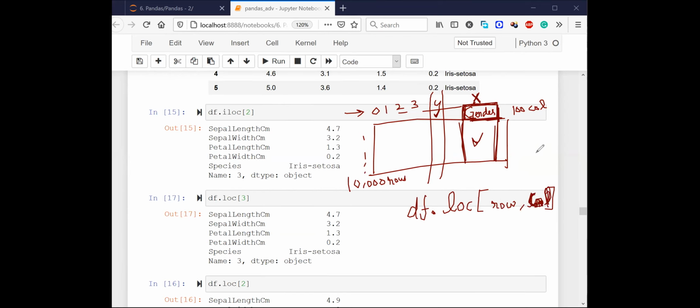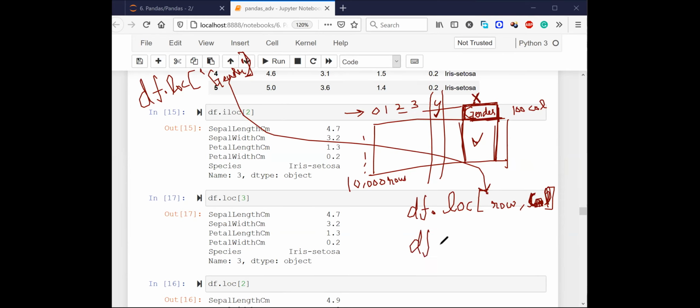Now try to understand this, right? So the answer that I got was df.loc. You are saying that just try to put df.loc and then gender. Now do you see this gender will correspond to the row, right? This gender will correspond to the row. Instead of this, we have to write something else, right? Instead of this, what should I write now? Anyone? Can you think of it? Should I write something like this, df.loc? How many rows do I want?